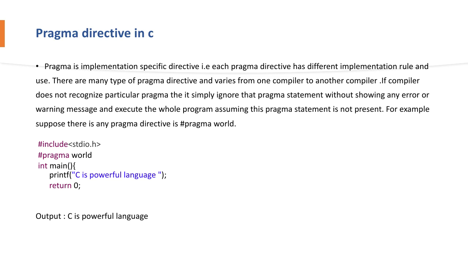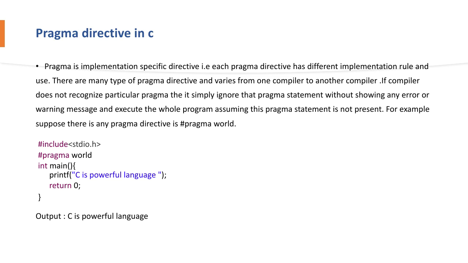The output is C is a powerful language. Since pragma world is unknown to the Turbo C 3.0 compiler, it will ignore this directive without showing any error or warning message and execute the whole program, assuming the hash pragma world statement is not present.